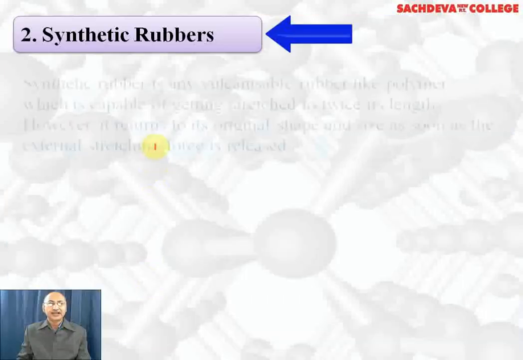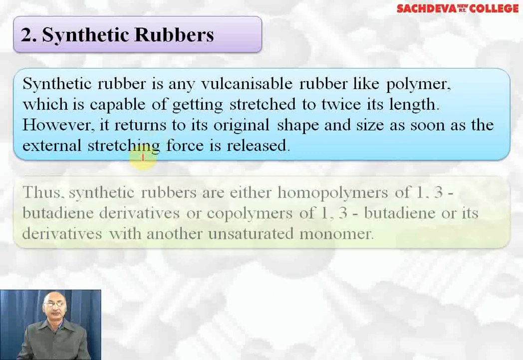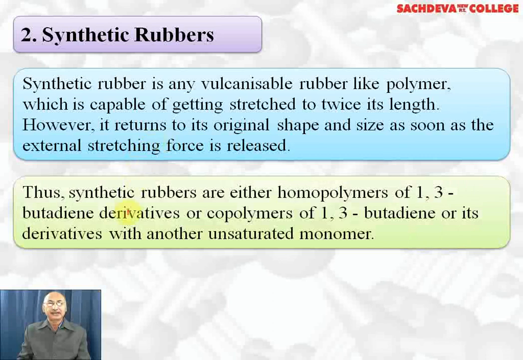Next we are taking synthetic rubbers. Synthetic rubber is a vulcanized rubber-like polymer which is capable of getting stretched to twice its length. However, it returns to its original shape and size as soon as the external force is removed. Thus, synthetic rubbers are either homopolymers of 1,3-butadiene derivatives or copolymers of 1,3-butadiene or its derivatives with another unsaturated monomer.